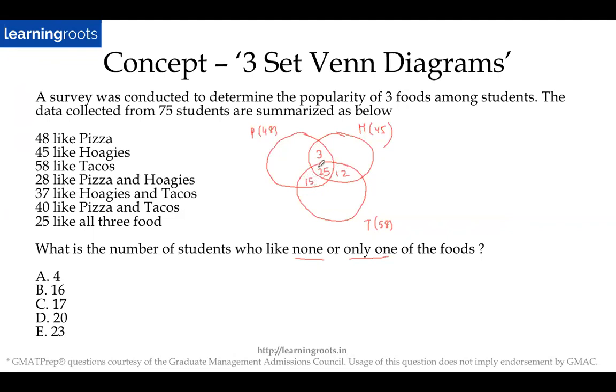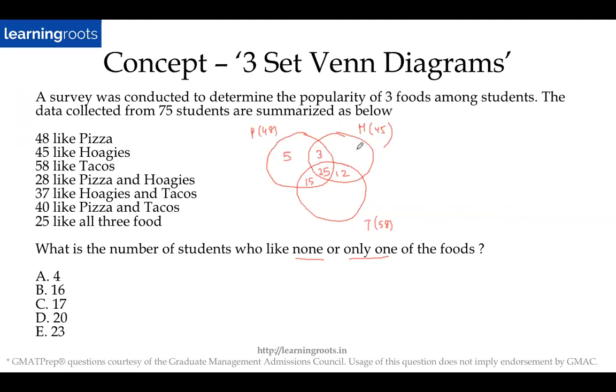Okay, you should have reached at least to this point. Fine. Now it's simply a matter of plugging in the values, similar to what we did. So this entire thing is 48. You know that 15 plus 25 plus 3 plus this value will be equal to 48. So 15 plus 25 is 40. 40 plus 3 is 43. So these three will be totaling up to 43. So the remaining value should be 5 so that it adds up to 48.